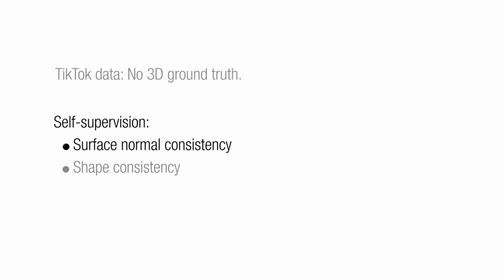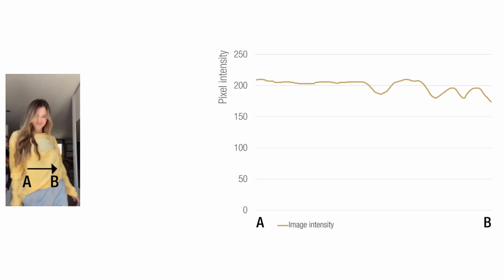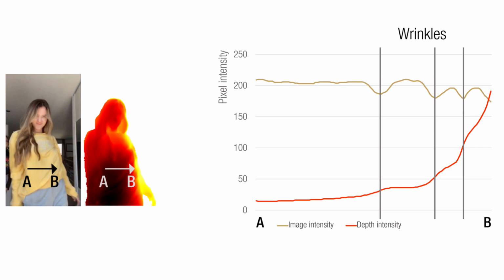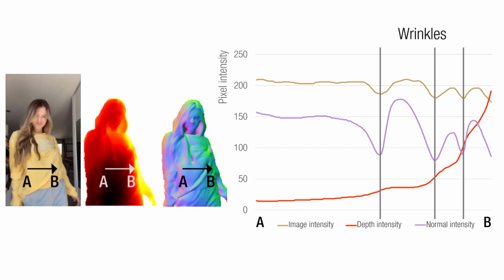First, we use the consistency between surface normal and depth. Why surface normal? Consider a pixel intensity across A and B. X-axis represents pixel coordinate from A to B, and Y-axis represents the pixel intensity where the bump locations correspond to the wrinkles. Here is the depth trajectory from A to B, which shows a second-order correlation. Unlike depth, surface normal is directly correlated with the pixel intensity, and therefore learning surface normal from an image is beneficial. We use this characteristic of surface normal to enhance depth fidelity by preserving local geometry through surface normal.